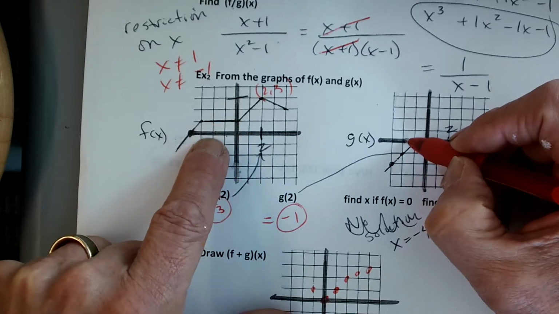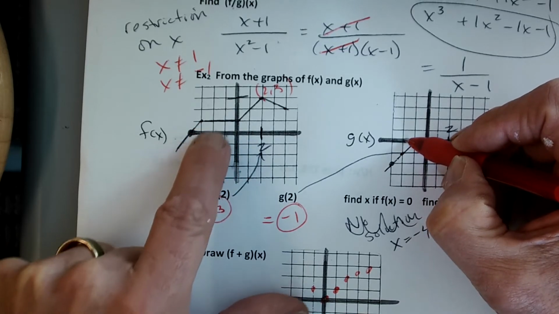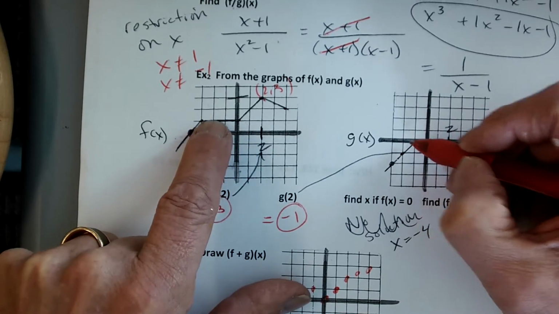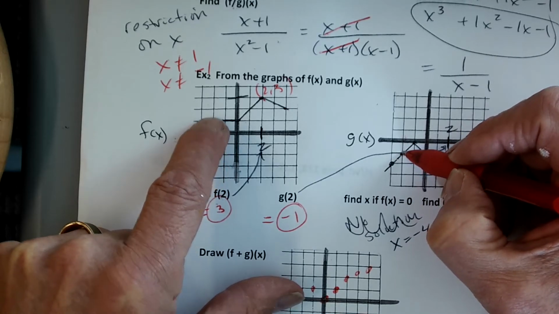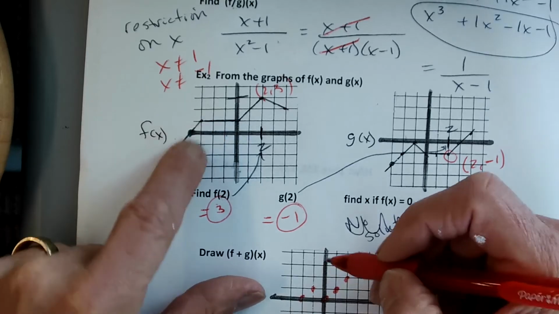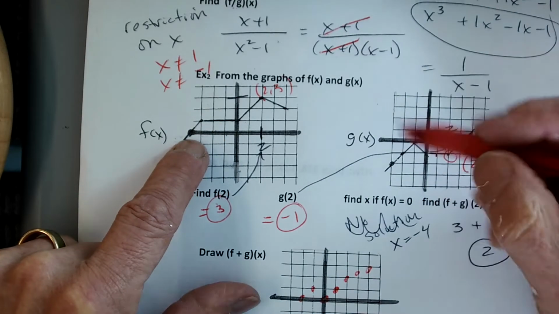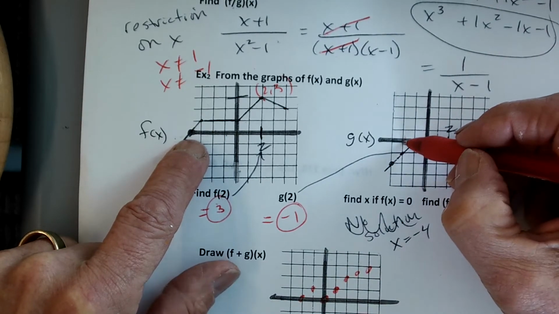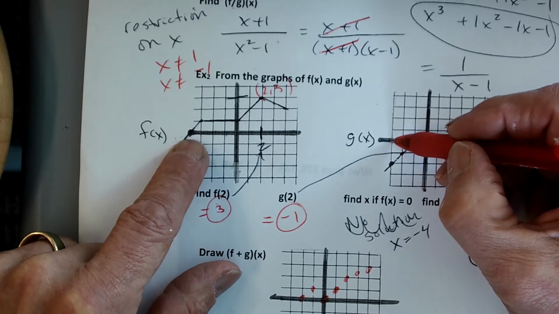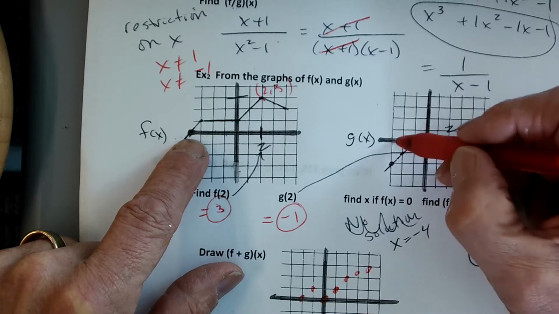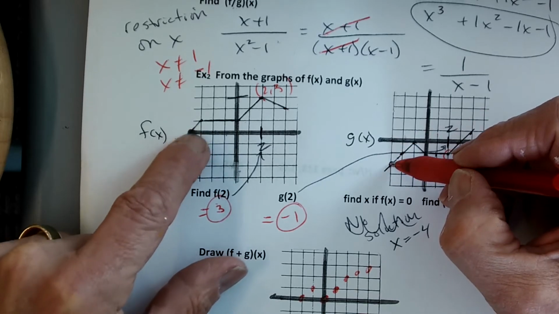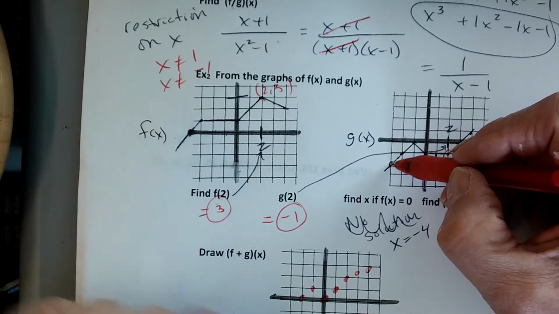Go to -2. What's the height of the F graph? What's the height of the G graph? -1. So 1 and a -1 makes a 0, right? And finally, we can go all the way. We can go to a -3. We'll just go to -3. What's the height of the G graph? -2. What's the height of the F graph? So 1 and -2 makes a -1.